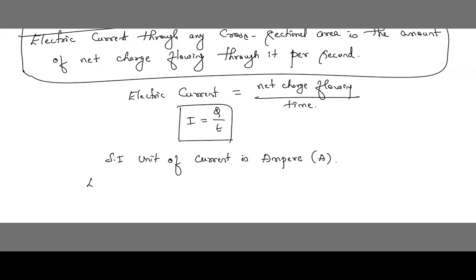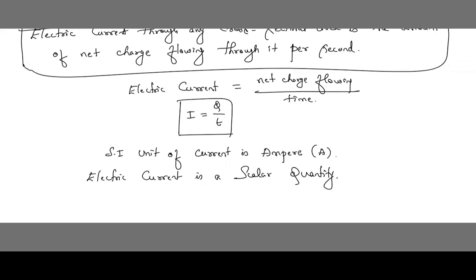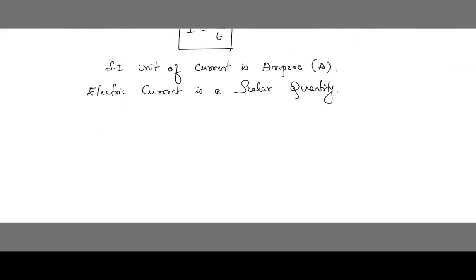And remember, children, electric current is a scalar quantity. Now they may ask you one question: what is ampere? One mark question, very important.